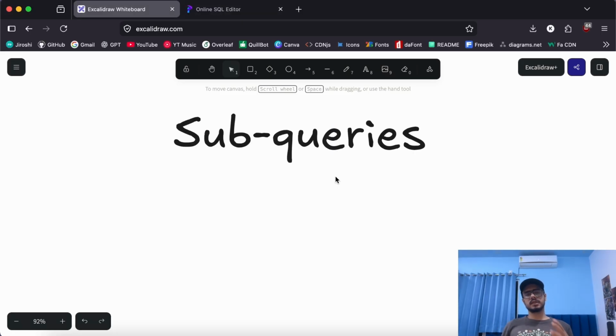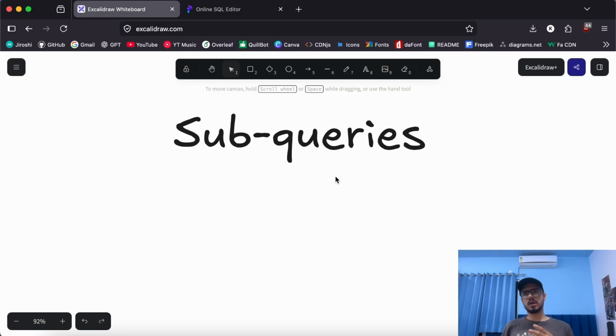Subqueries is like writing SQL within SQL statements. Or on a simpler note, we are trying to solve a smaller problem within a bigger problem. If we take a reference from the programming language we use every day, it's like using nested statements, nested if statements, or nested loops. We have subqueries in a similar way in SQL.